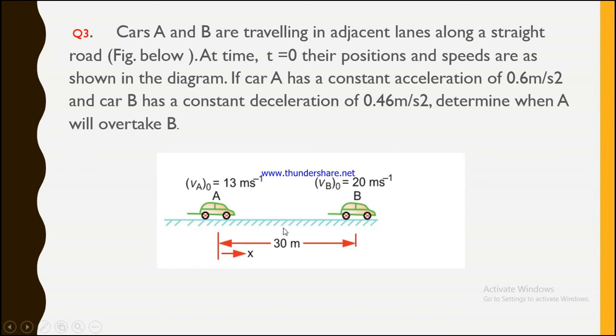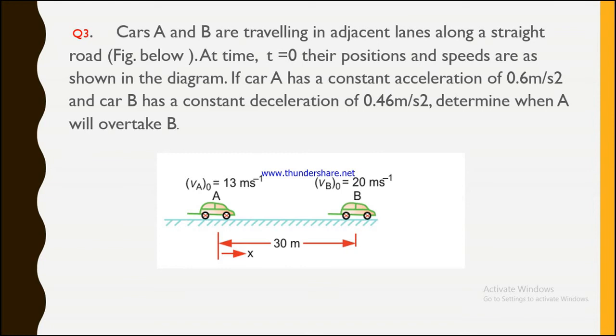And if car A has a constant acceleration of 0.6 meter per second square, so now car A is accelerating. That means the speed is now changing or it is now increasing. Whereas car B has a constant deceleration of 0.46 meter per second square. That means car B now is slowing down.